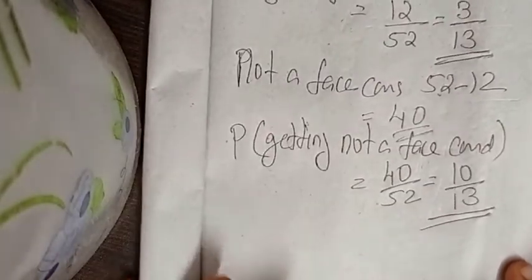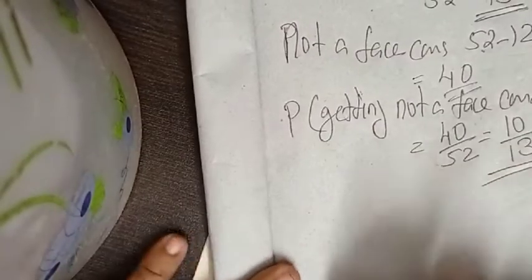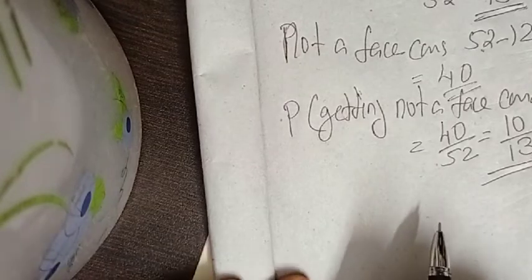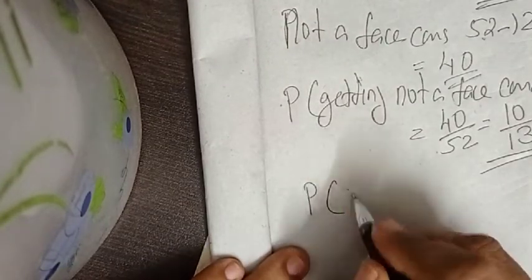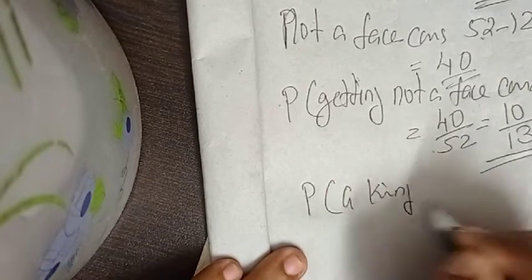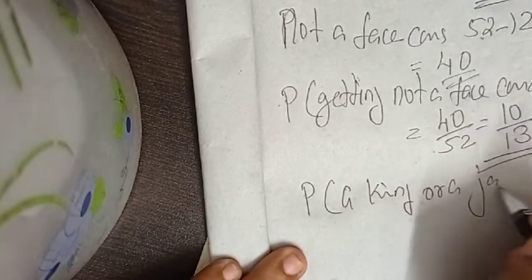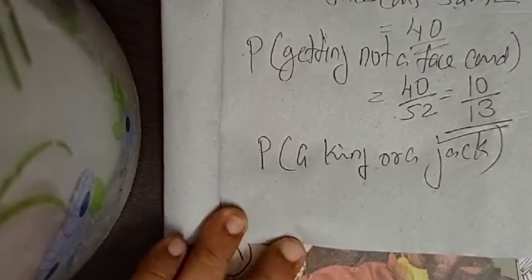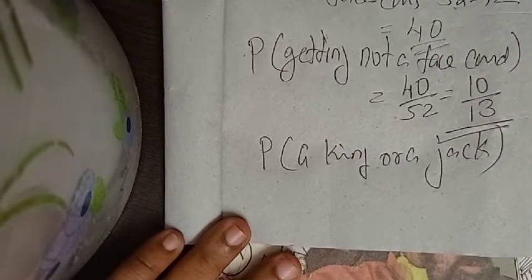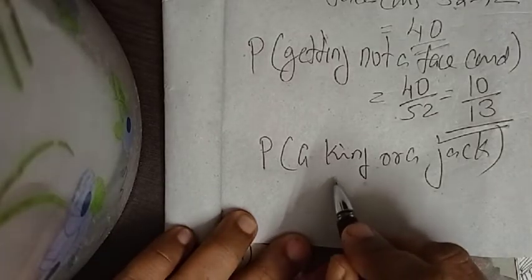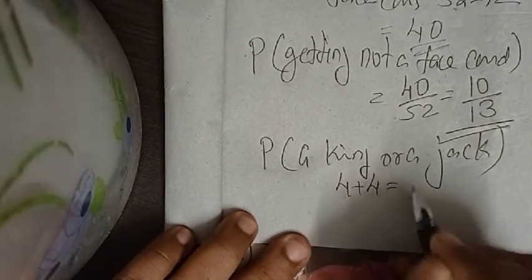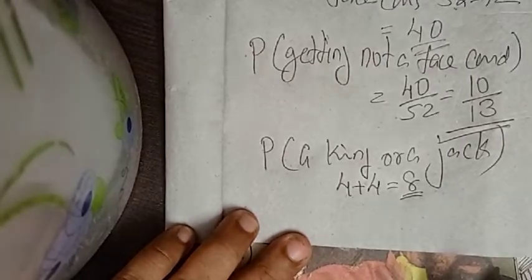Right, the next question. Probability of getting a king or a jack. Can you say the number of kings and jacks? Number of kings and jacks is 4 plus 4, that is equal to 8.